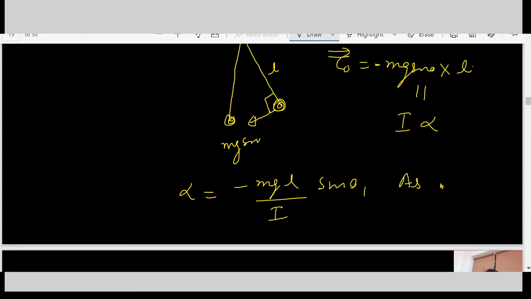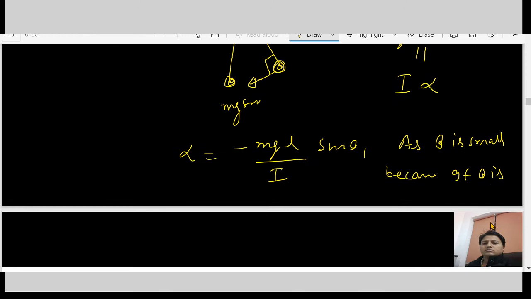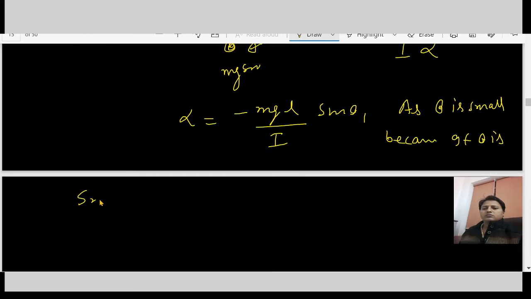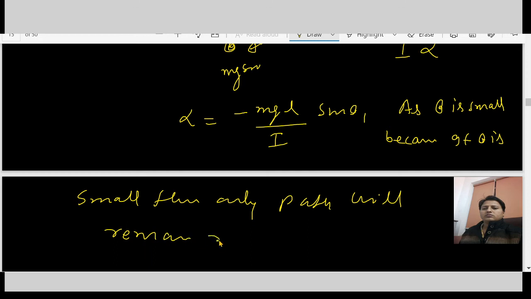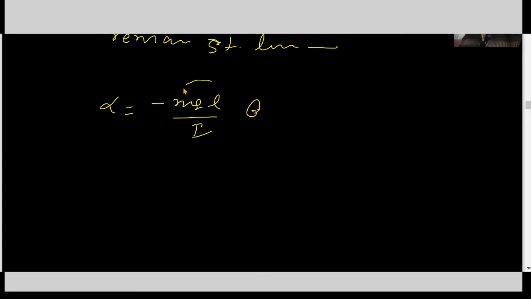As theta is small, because if theta is small, then the path will remain a straight line. So alpha is minus mgL over I into theta. What is this?